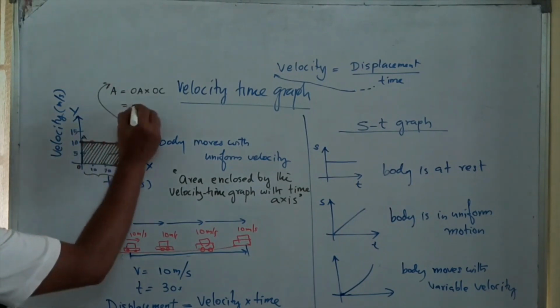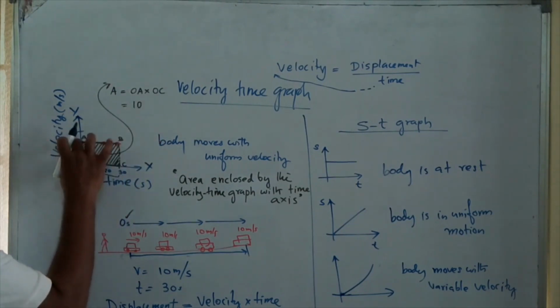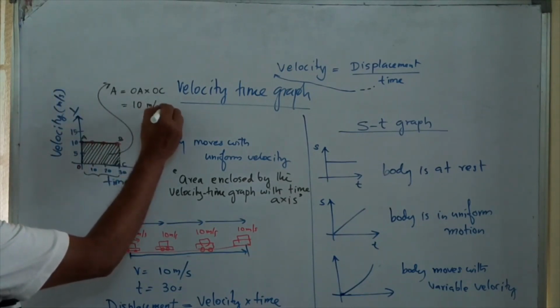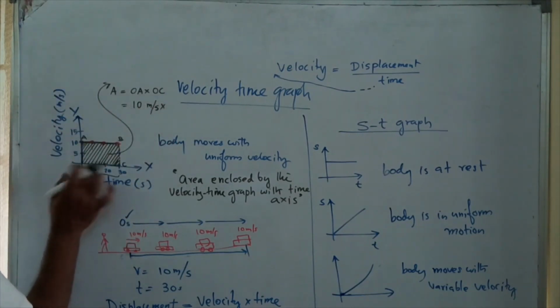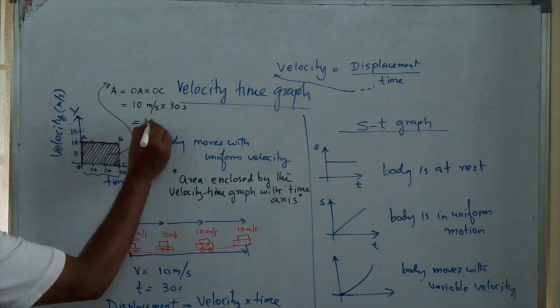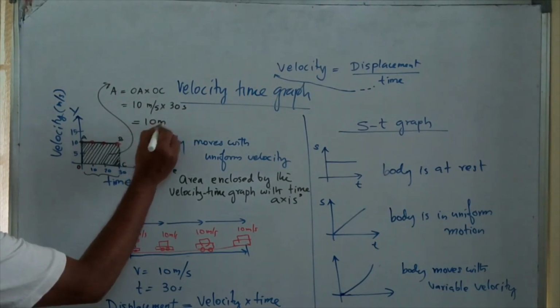So 10 is velocity, meter per second on the y axis. So 10 meter per second multiplied by time, which is 30 seconds. What will I get? 10 into 30 is 300 meter. It is interesting.